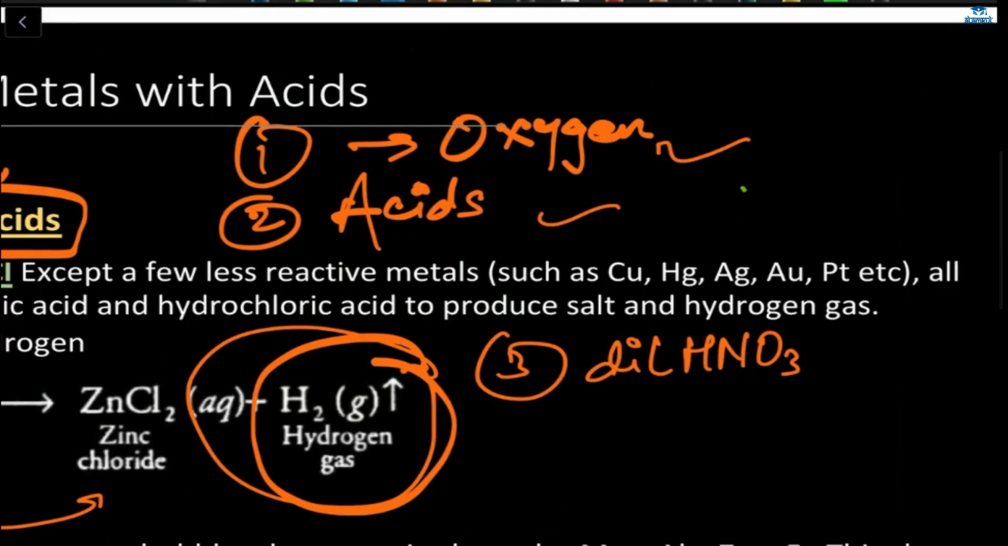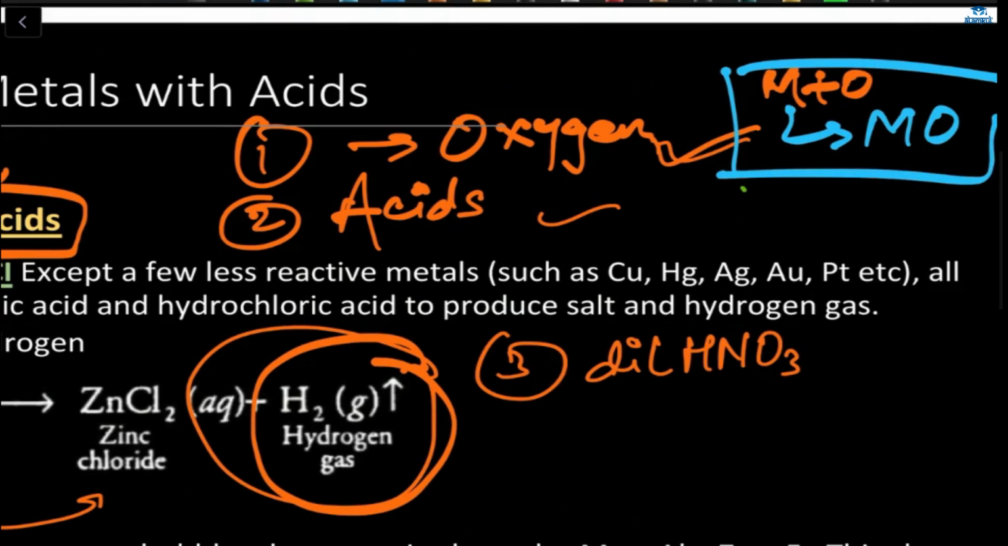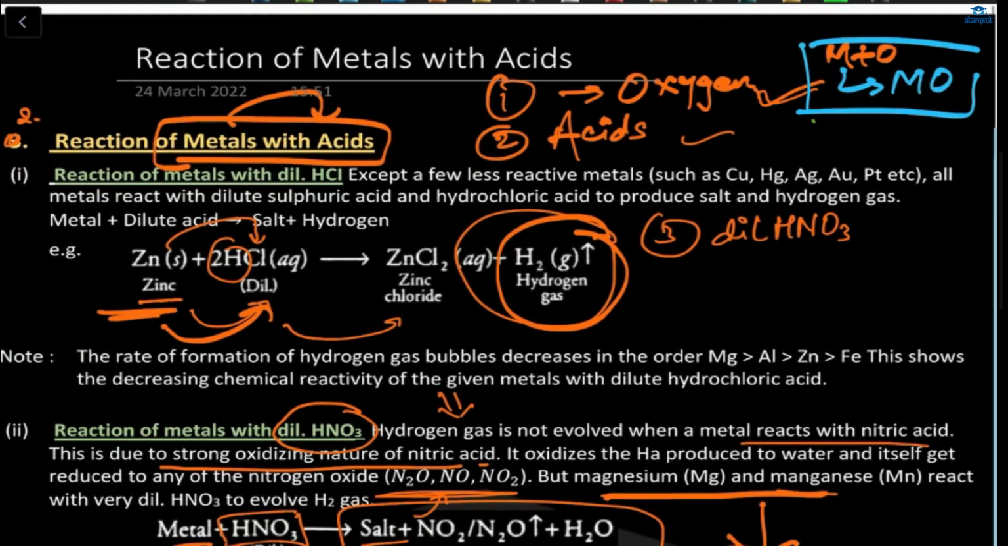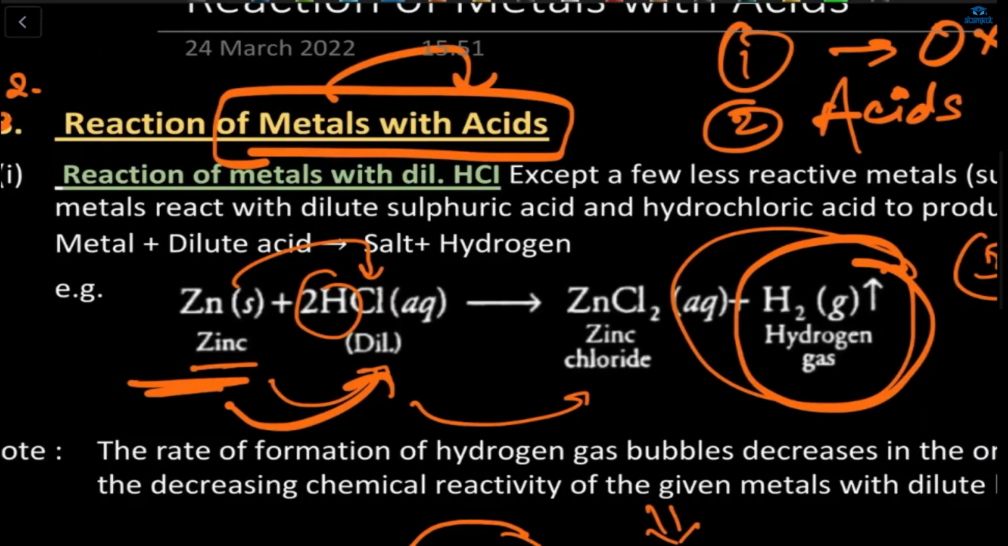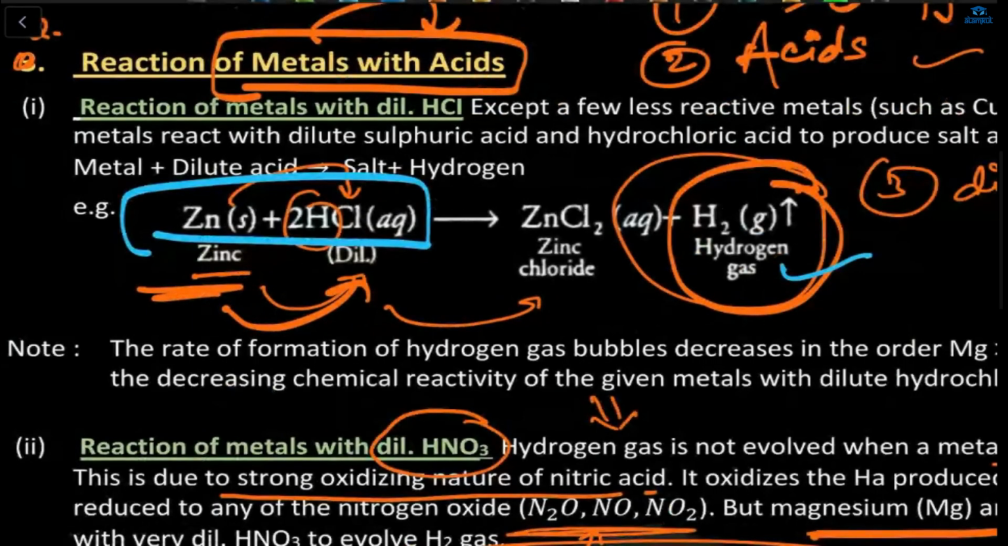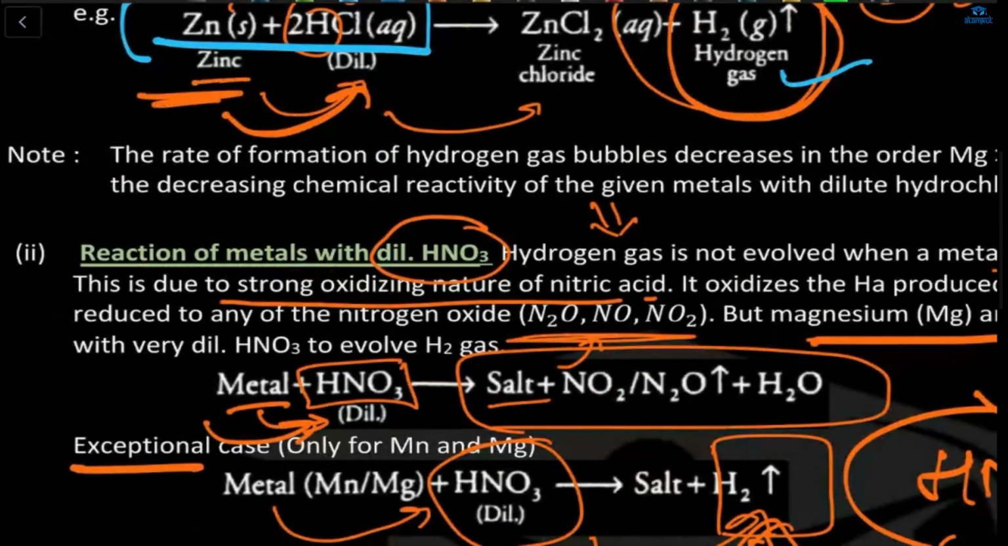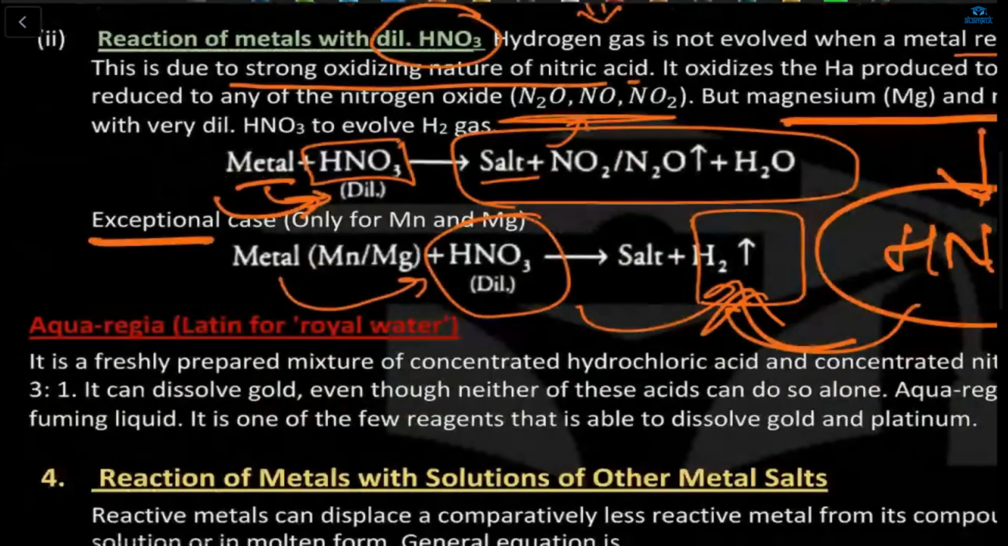Okay? So first is with oxygen, means metal plus oxygen. It will form what? Metal oxide. For example, copper and oxygen, copper oxide. Sodium and oxygen, sodium oxide. And now here is what? Reaction of metal with acids. Acids we have to take, means with a dilute acid, what will happen? H2. And with nitric acid, there won't be any H2 gas evolving except two metals, magnesium and manganese.